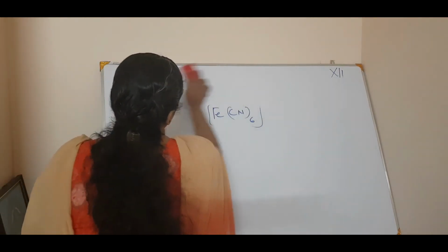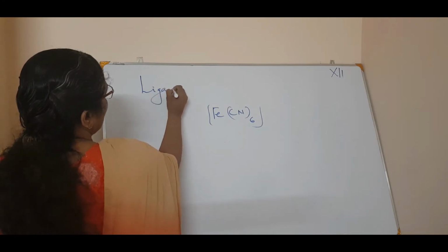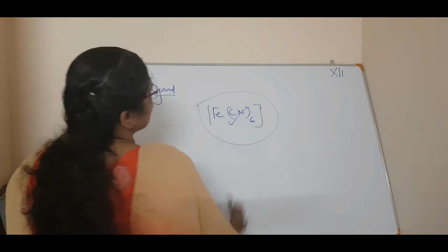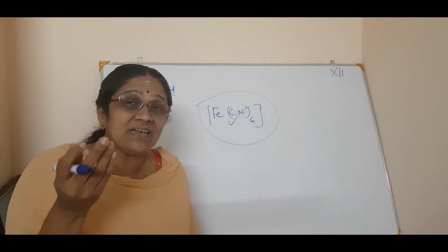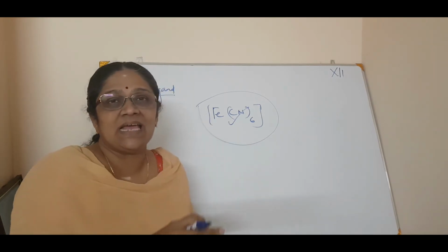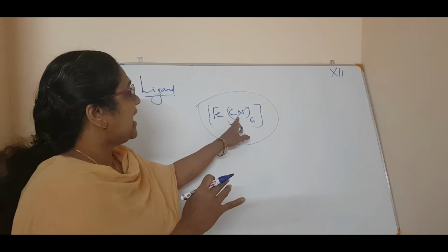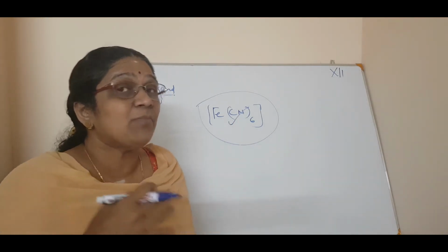Now what is this ligand? If I say, in this coordination entity, the ligand is CN, the group of molecules or ions which are directly linked to the metal atom. That is called ligands. In this case, the ligand is CN, actually it is CN minus.